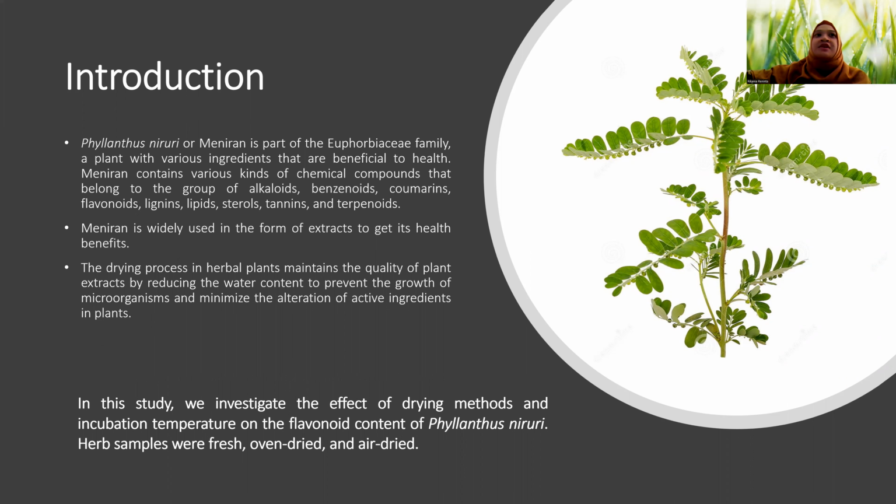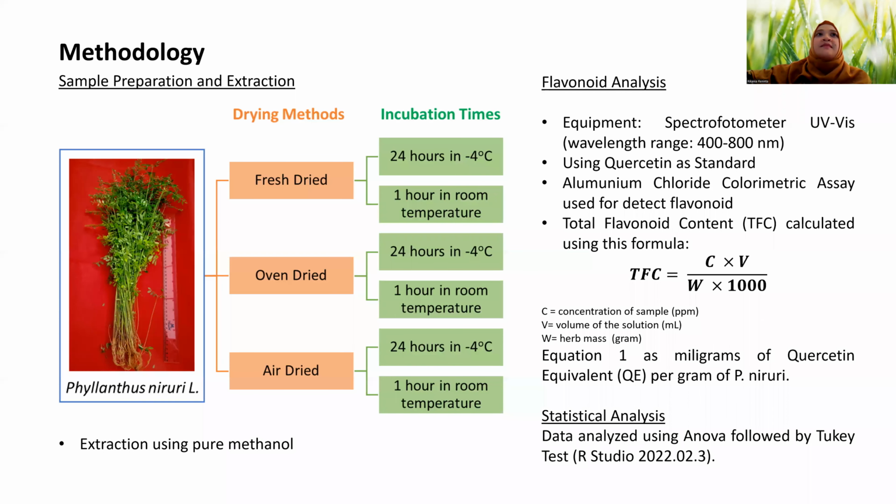of Phyllanthus niruri. For sample preparation, we're using 3 different drying methods, which are fresh dried, oven dried, and air dried. After that, we extract the sample using pure methanol, and we're using 2 different incubation conditions, which are 24 hours at -4 degrees Celsius and 1 hour at room temperature.